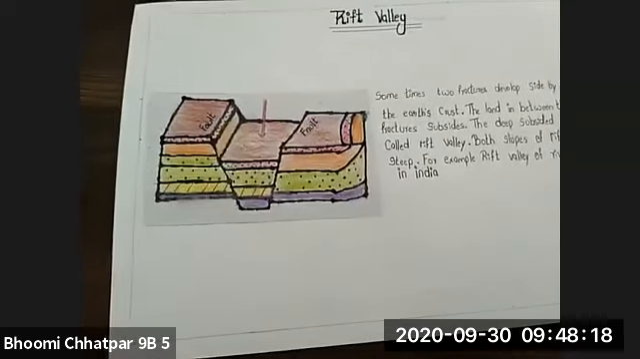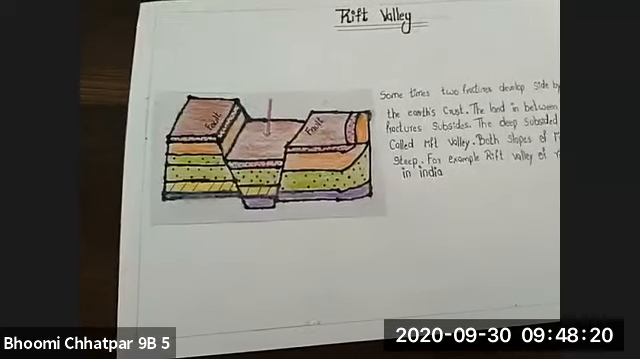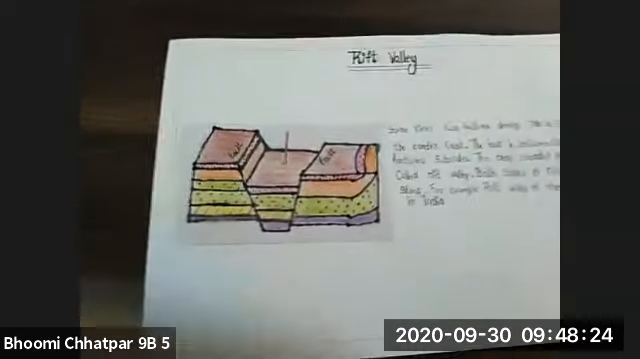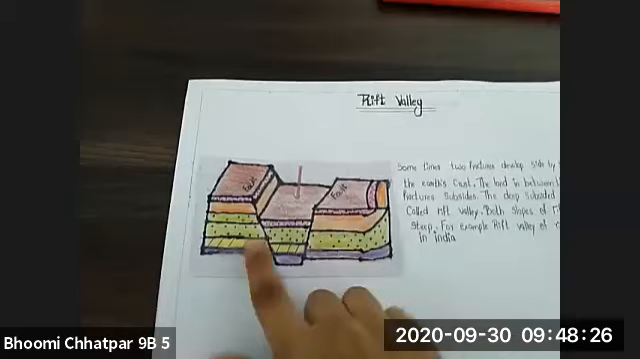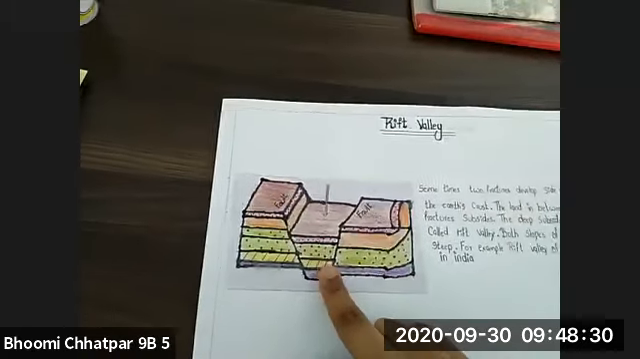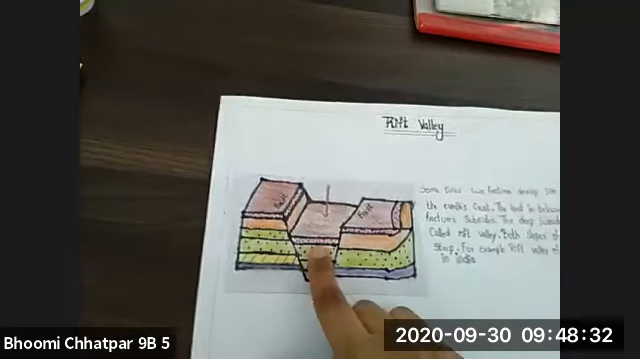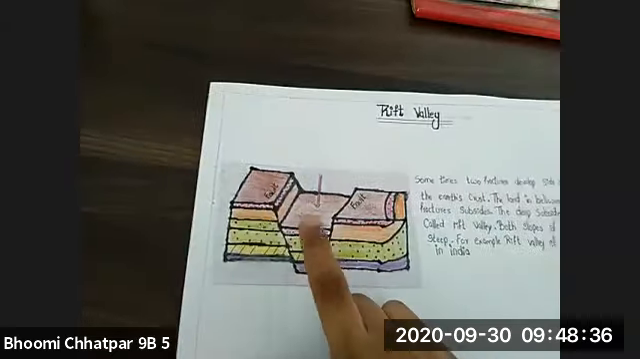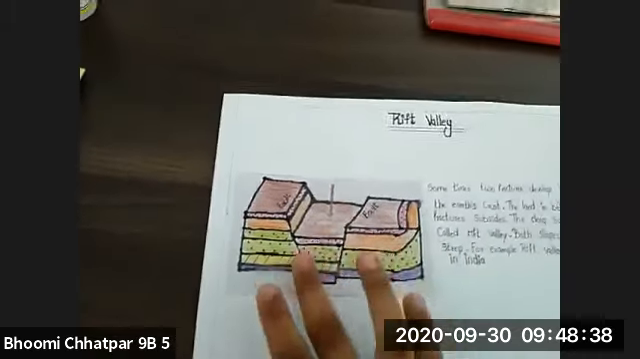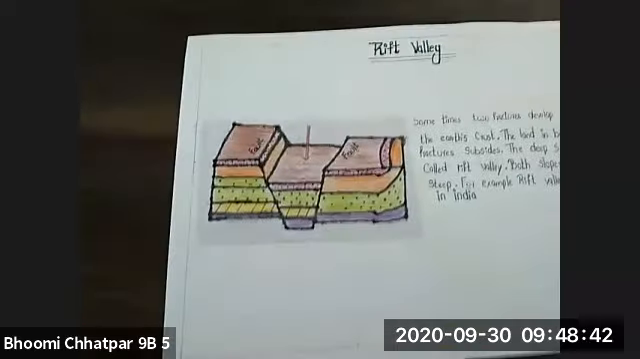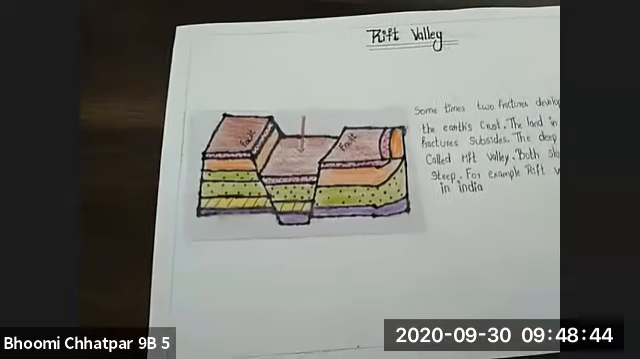Today I am going to present the rift valley. In simple words, a rift valley is a lowland region formed by interaction of Earth's tectonic plates. Sometimes two fractured sides develop side by side in the Earth's crust. The land between the two sides is called a rift valley. The deep subsided part is called the rift valley. Both the slopes of a rift valley are steep. For example, the rift valley of River Narmada in India.